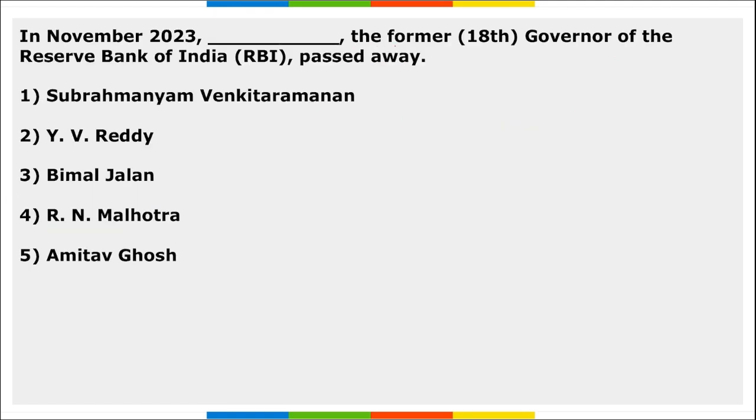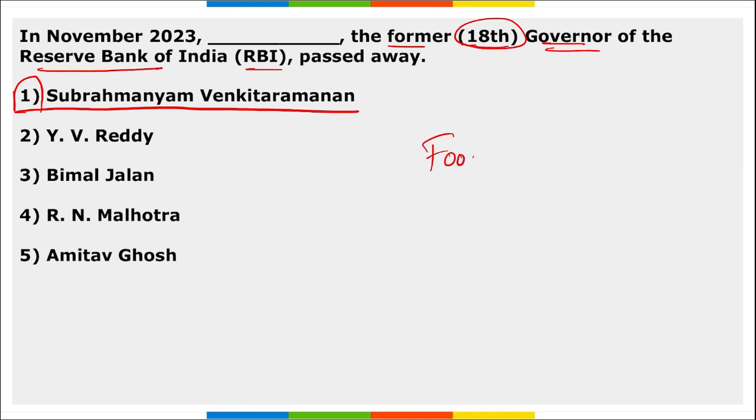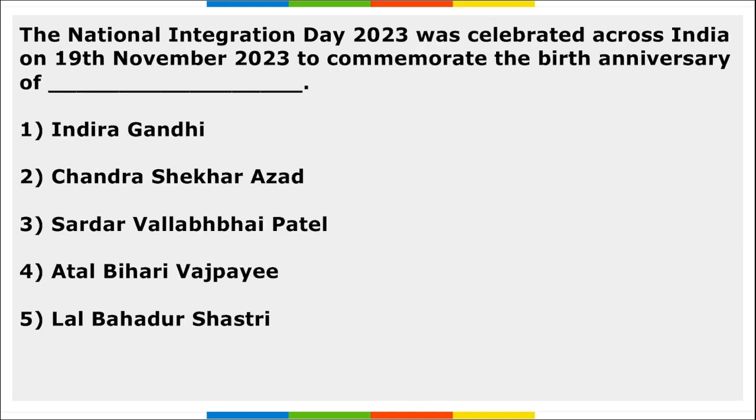Next, in November, the former, that is the 18th governor of the Reserve Bank of India, recently passed away. Who was he? He will be Subramaniam Venkataraman, right? He was the former 18th governor of RBI who recently passed away. Apart from this, food security. This was an initiative started by which state? It is Meghalaya.